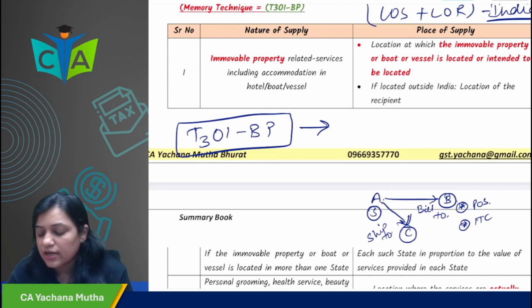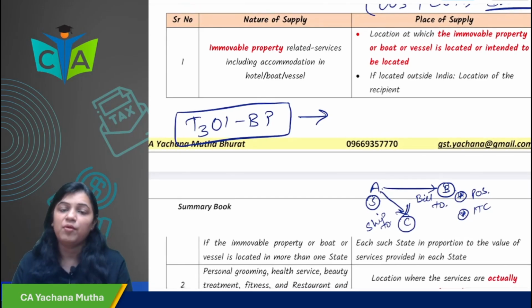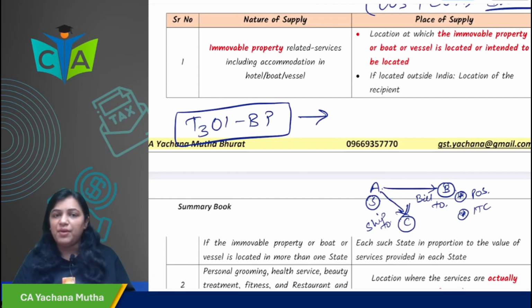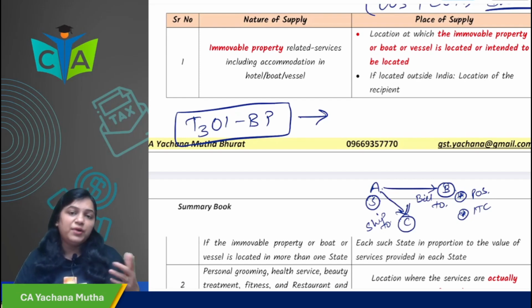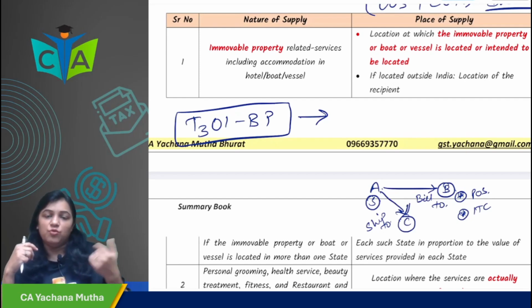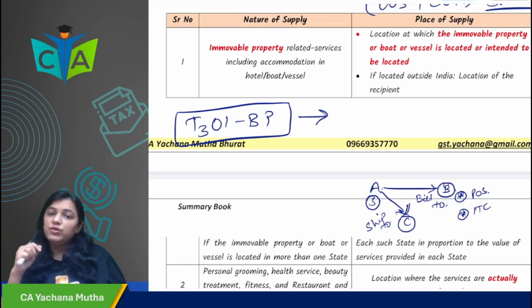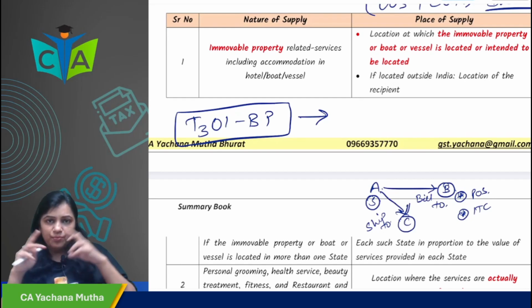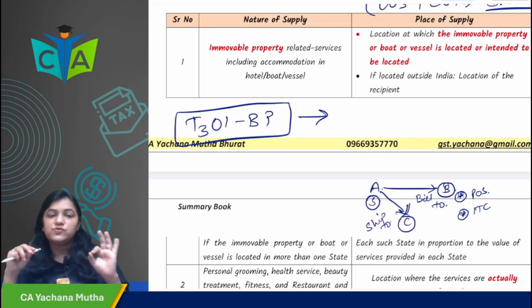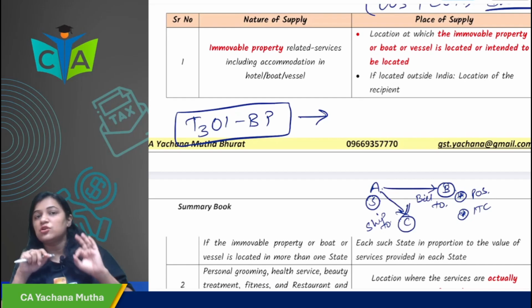Next, if it is located outside India, but immovable property, now see section 12 will apply when the LOS, LOR are in India. LOS in India, LOR in India. Shah Rukh Khan is purchasing a property from a builder. Shah Rukh Khan stays in Mumbai, he is in India. The builder is also, for example, in India. But the property is in Dubai. So in this case, what would be the place of supply? If the property is located outside India, place of supply would be location of recipient. Shah Rukh Khan's location would be the place of supply.